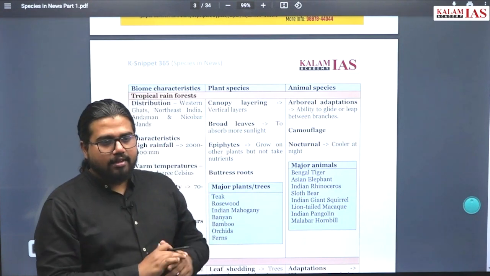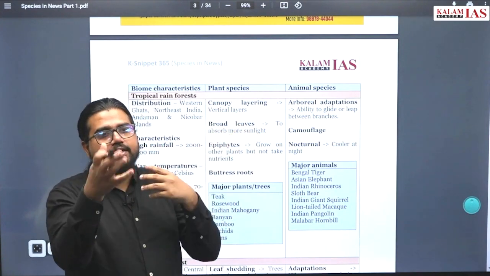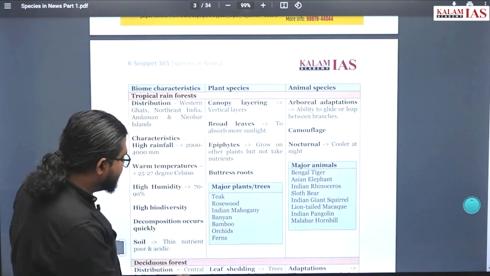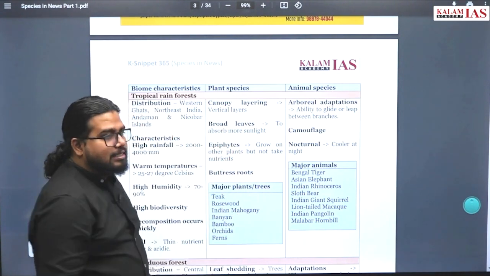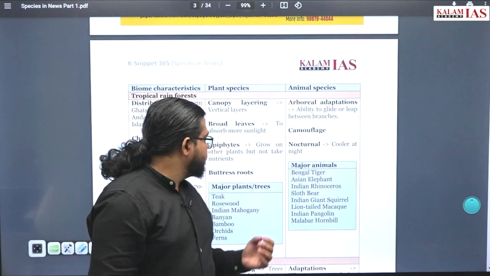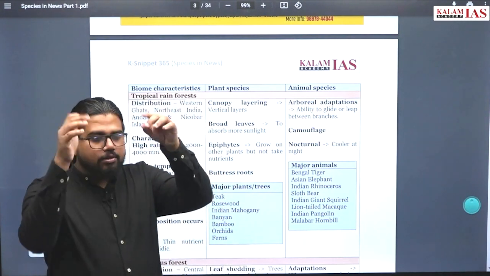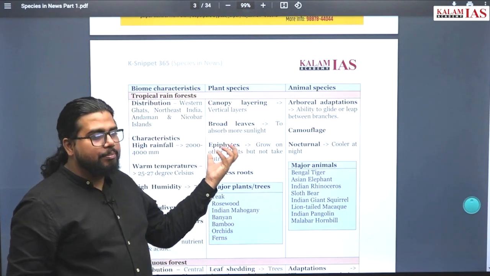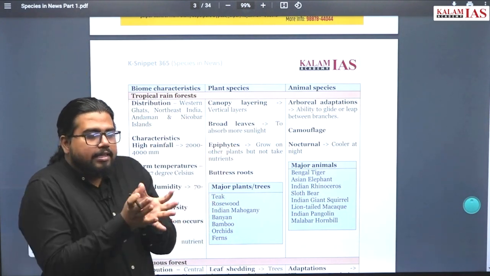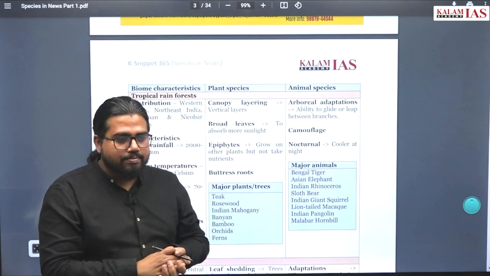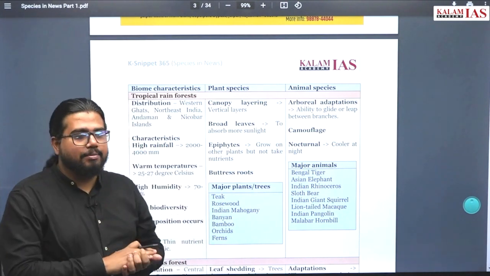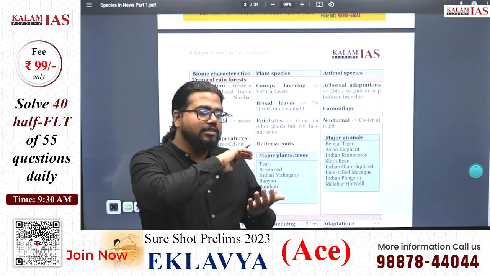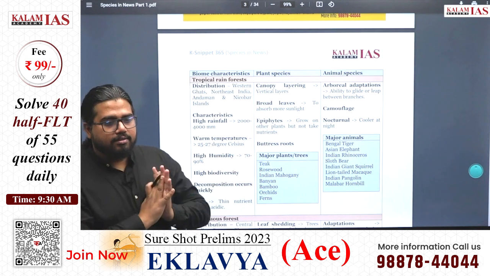Very low sunlight, even that they can absorb and grow; that kind of plants you find at the ground level. And from above you find different kinds of plants which can stay there, and the best example is epiphytes. What are epiphytes? They grow on other trees. Some trees will be there, and they will spiral around and grow on them. The characteristic of an epiphyte is that it only uses the tree as a support system. It doesn't take the nutrients and other minerals from the tree, only uses it as a support system.